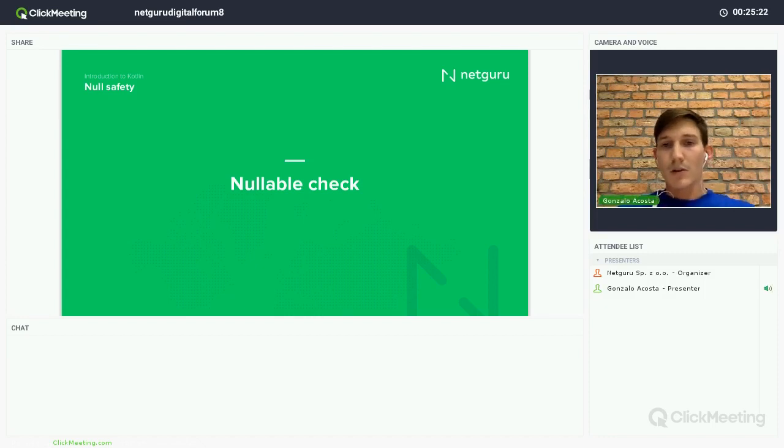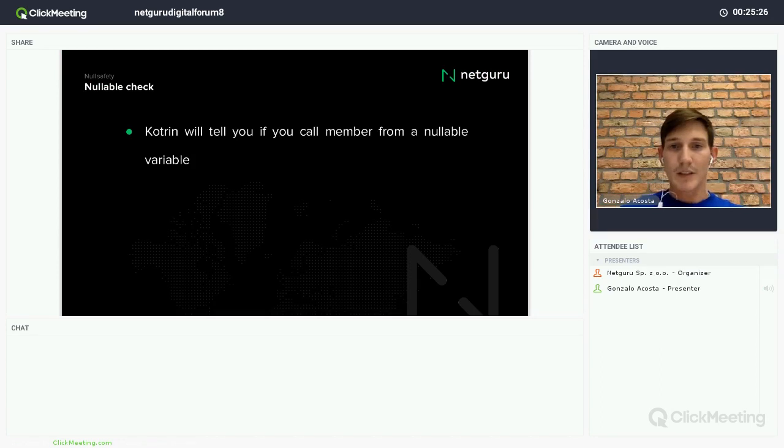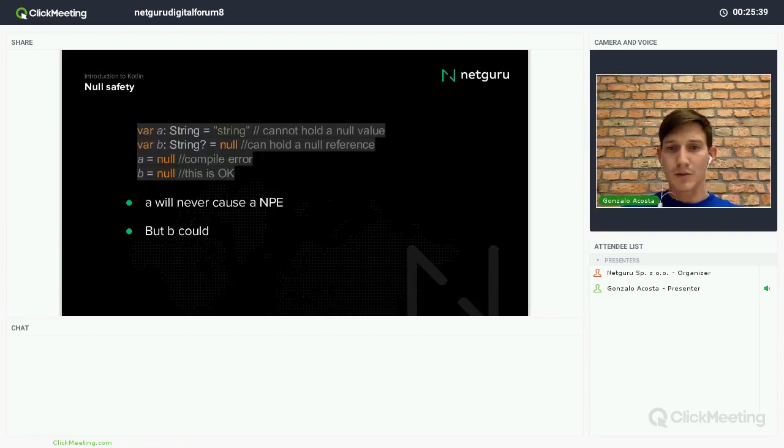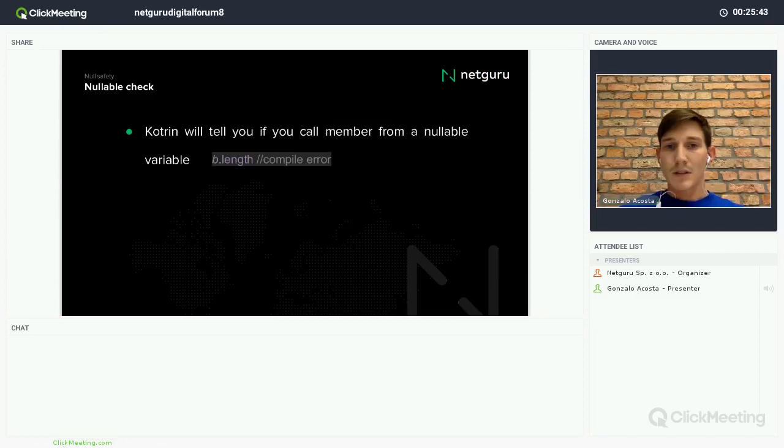So let's talk more about nullable checks. Basically, in Kotlin, the system will tell you if you want to explicitly call a null reference or not. For example, if we call something like this, remember that B was a nullable reference, it will be a compile error. We cannot do that. Explicit call, we cannot do it.